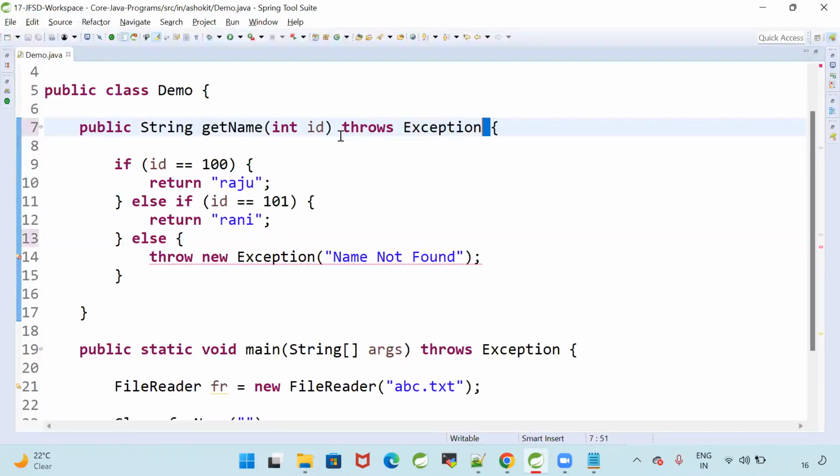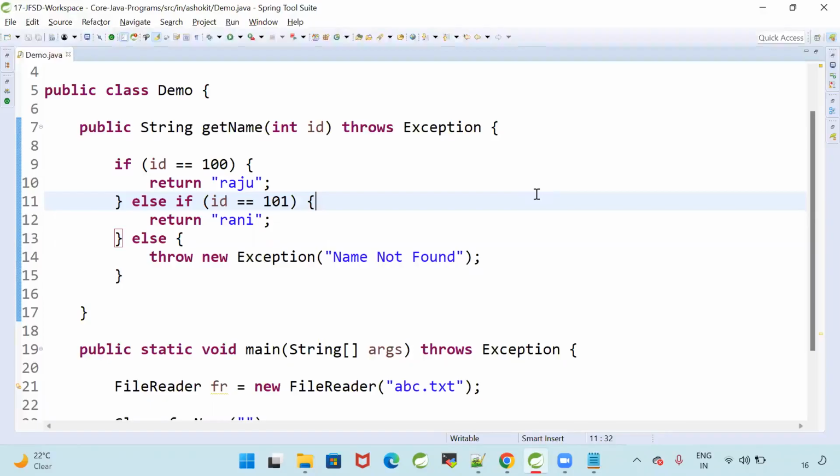Tell me, what is the difference between throws and throw? Throws is used to ignore the exception. Throw is used to create our own exception. Programmatically, in some scenarios we need to handle the exception, and in some scenarios we need to create the exception.